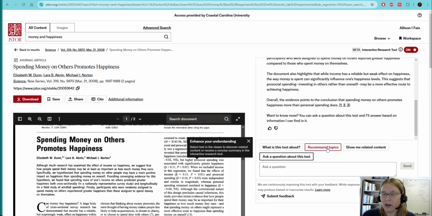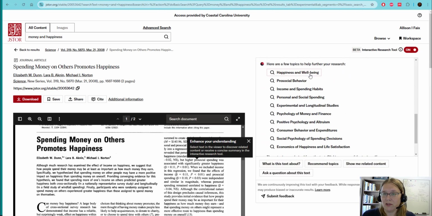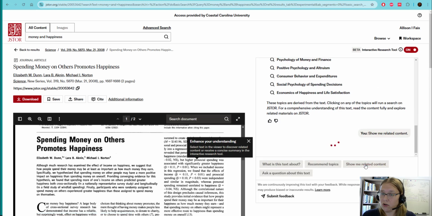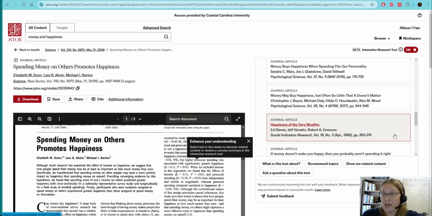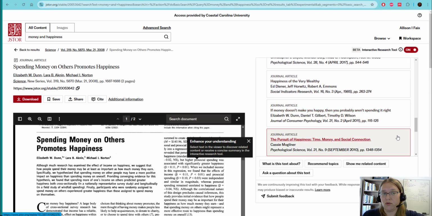And then I also like how it recommends other topics. So these are other searches that I could do, or like show me related content. And then it's going to recommend these other articles in JSTOR that are related to the topic. So this could be a really nice artificial intelligence tool for you as well. It's not writing anything for you, but it's going to help you find articles faster and then hopefully understand them better as you're reading them. So I think this is also a really good tool.